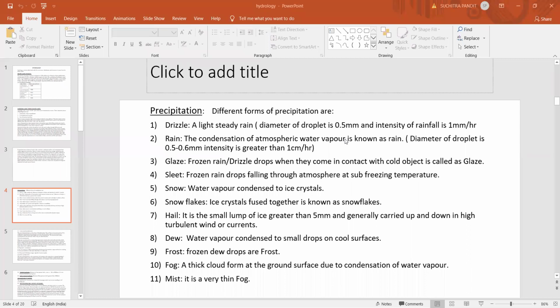The remaining part of the rainfall falls on the ground surface. Some portion of the rainfall gets into the soil, which is known as infiltration, and this infiltration water builds up the groundwater.